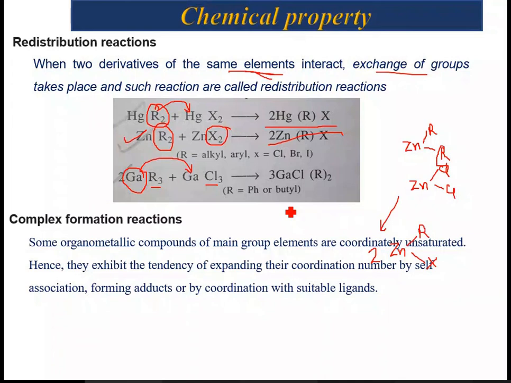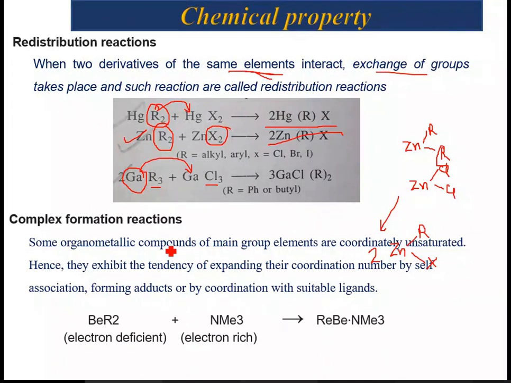Now if you see some examples here, dialkyl beryllium is reacting with amine. Now see, amine has one set of lone pair. Now this available lone pair will try to provide the electron to beryllium, and then they result in the adduct like this, right?